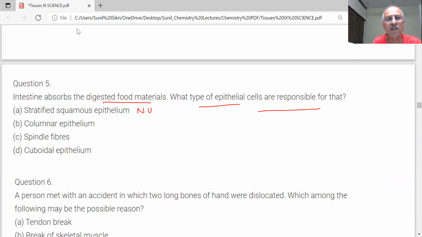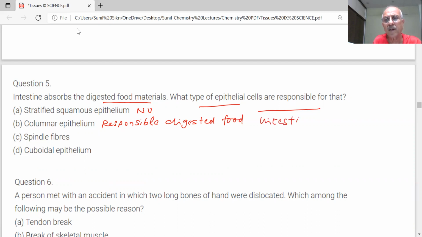What do you have in the intestine? Sir, columnar epithelium is responsible for absorption in the intestine. Which type of cells are responsible for digested food materials in the intestine?